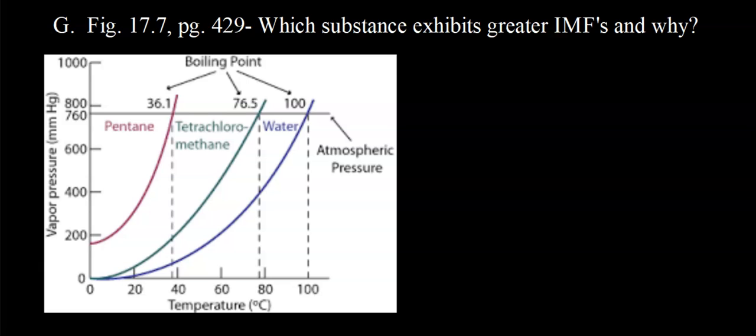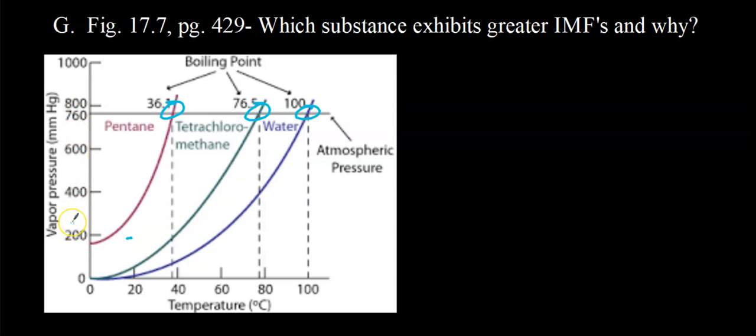How about here? Same thing. We have three different substances: pentane, tetrachloromethane, that's CCl4, and water. We see the normal boiling point for water is 100 degrees Celsius, tetrachloromethane 76.5, and pentane 36.1. So again, these are vapor pressures here, right?